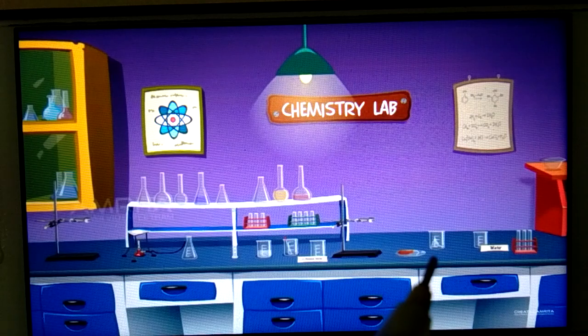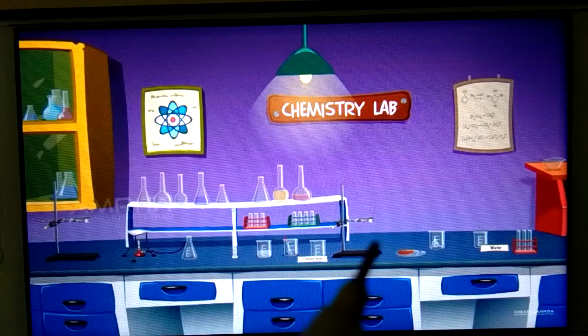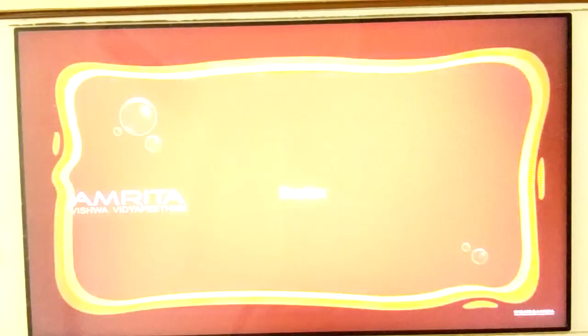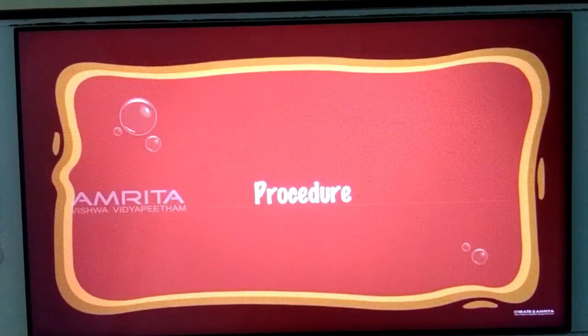funnel, conical flask, funnel, beaker, test tube with stand, funnel, thread, and all that is required. So these are the requirements, materials. Now let us see what is the procedure, how to perform this experiment.